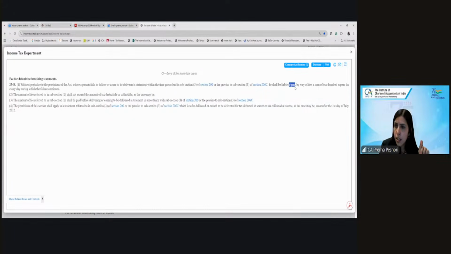He shall be liable to pay by way of fee a sum of 200 rupees for every day during which the failure continues. So in case you fail to submit this particular statement, which is the TDS return, you will be required to pay the late filing fee or late submission fee, which is equal to 200 rupees per day.